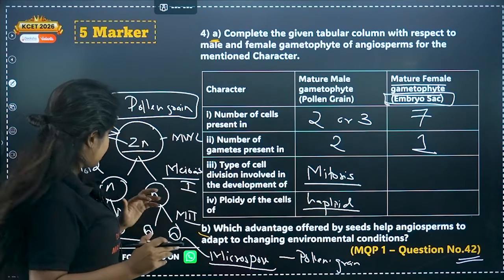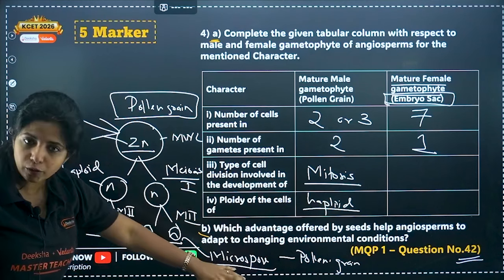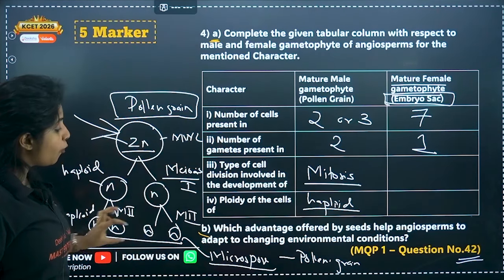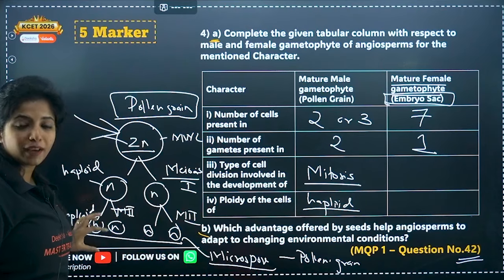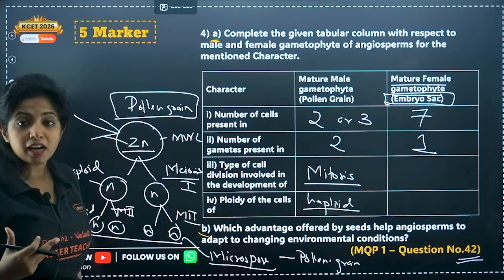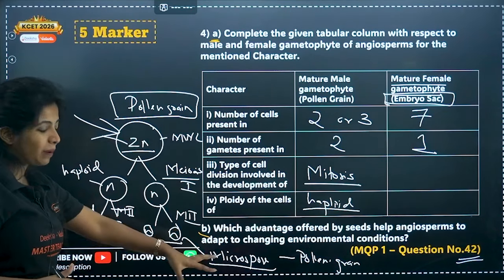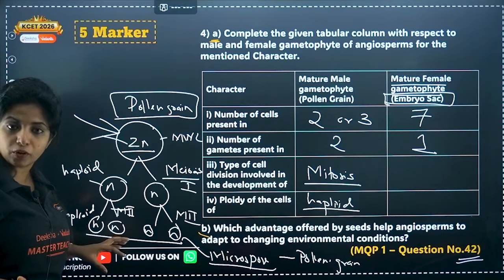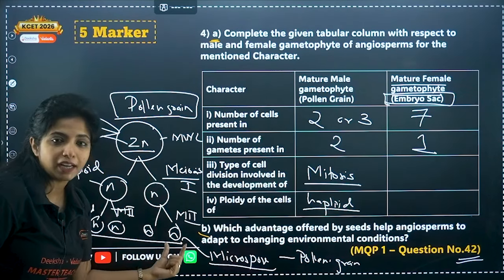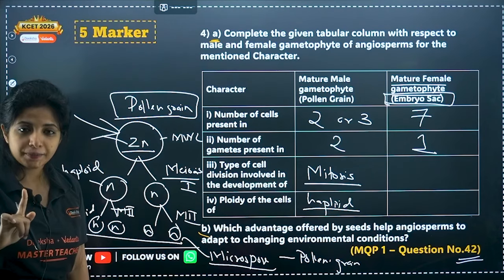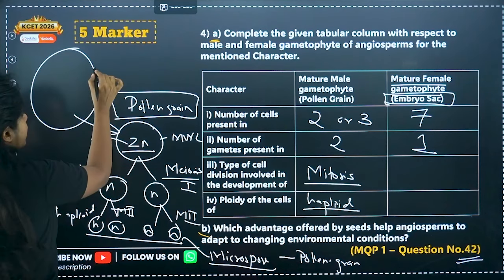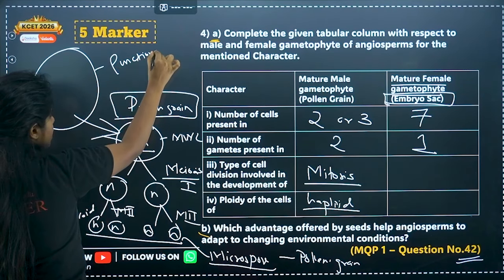So basically, as I told you, just like how you get microspores at the end, similarly here you would be having megaspore mother cell. It will be forming 4 megaspores. But there is a unique thing about megasporogenesis. In microsporogenesis, all the 4 of them are going to give rise to pollen grains. But in megasporogenesis, 3 of them are going to degenerate. Only 1, my dear children, will form an embryo sac. And this is a normal cell that you have, this 1 megaspore. You call this the functional megaspore.